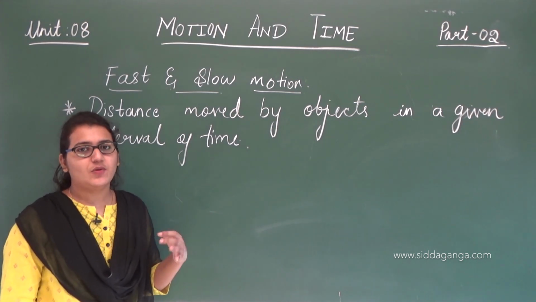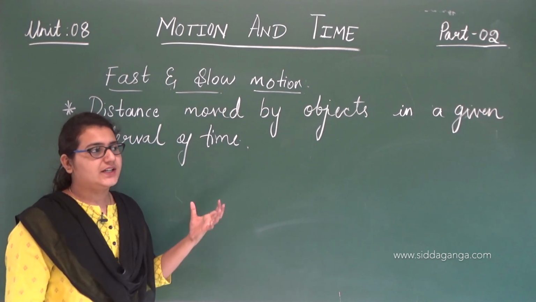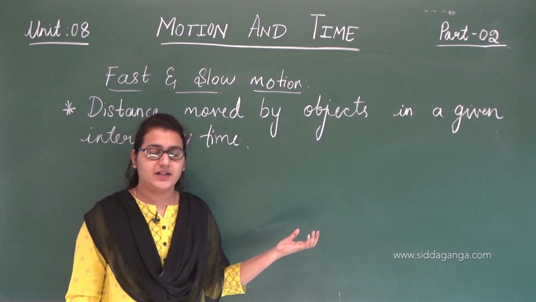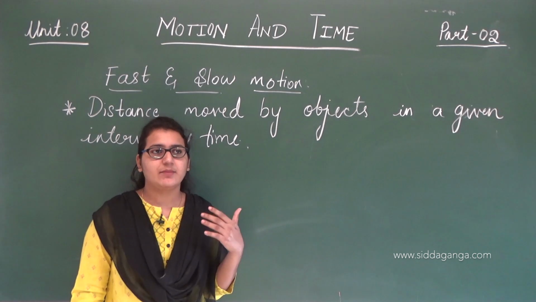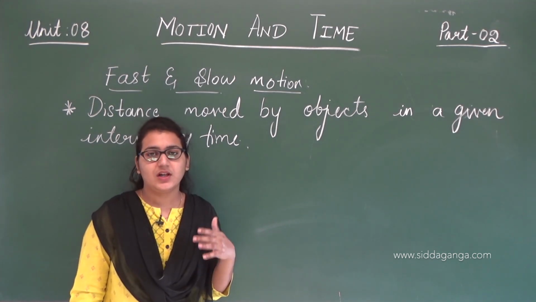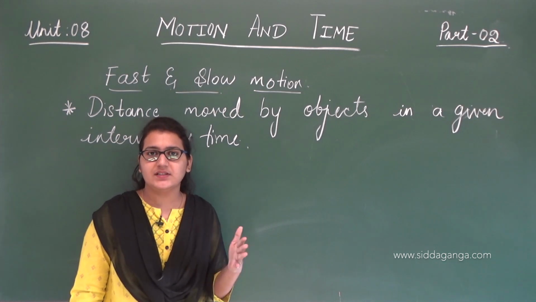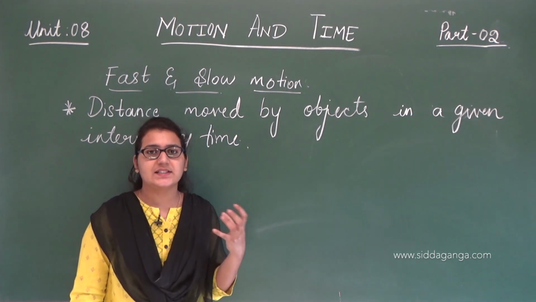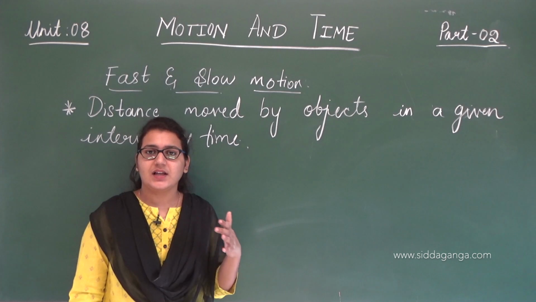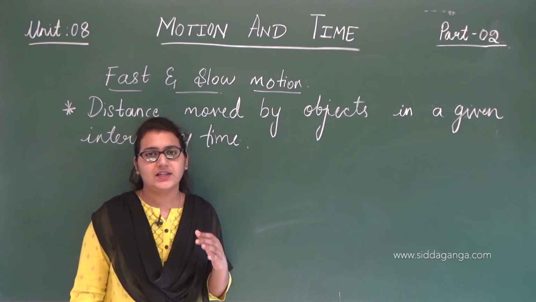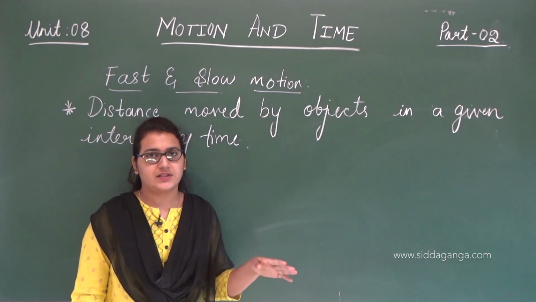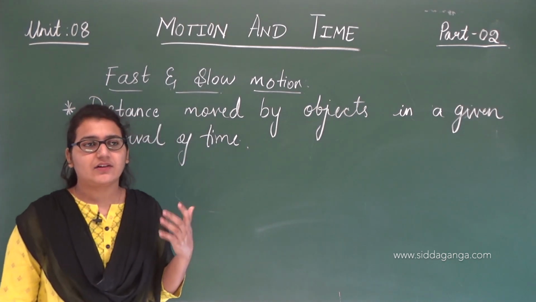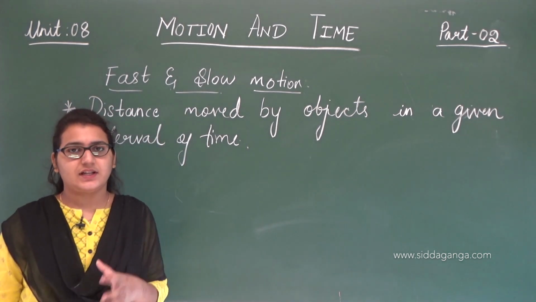When I said slow, how did I even mention that? It is because the distance we have taken is 100 meters. For that 100 meters, the time the first boy took is 1 minute. Compared to him, for the same distance, the time the second boy took is more. So by calculating distance and time, we say the first boy ran fast. He was faster than the second boy.